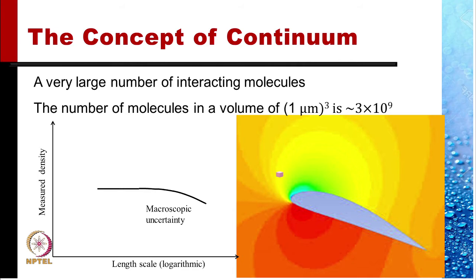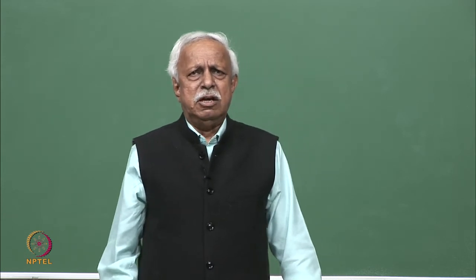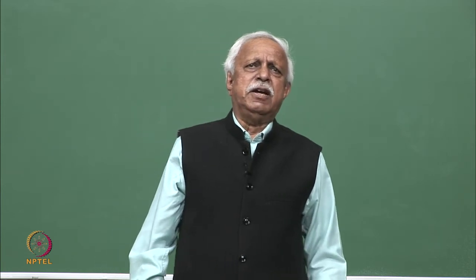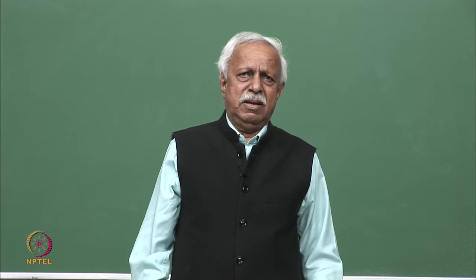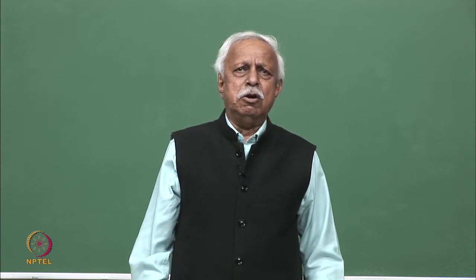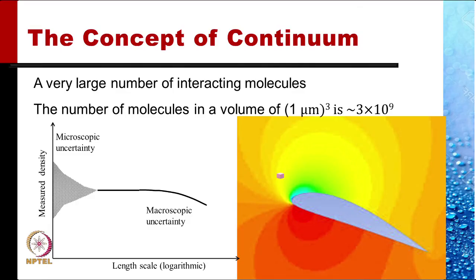If we decrease the size further, it is possible that we go into the limit. The size is so small that the number of molecules within this volume varies significantly. At some instant, there may be 20 molecules. At some other instant, there may be 25 molecules. At some other instant, there may be 15 molecules. So that we have a microscopic uncertainty as to the density.